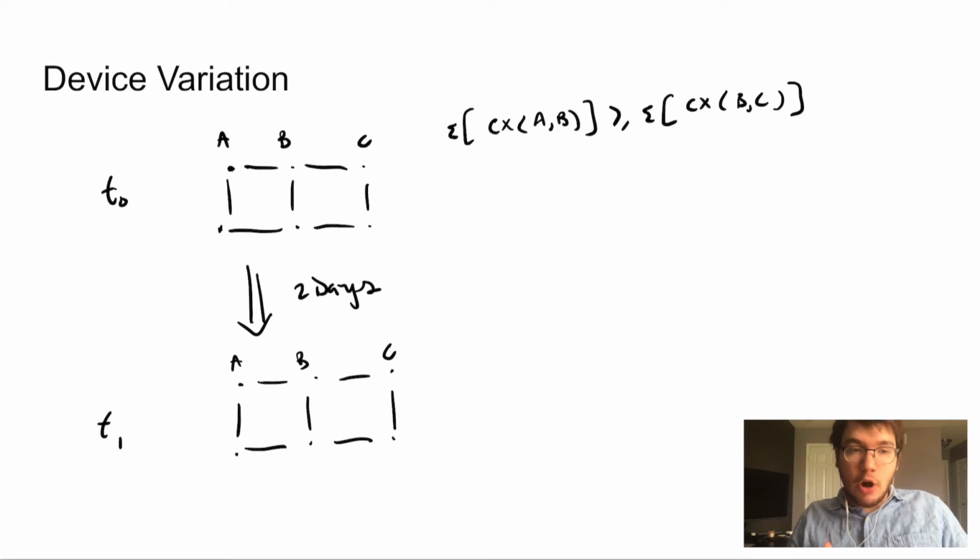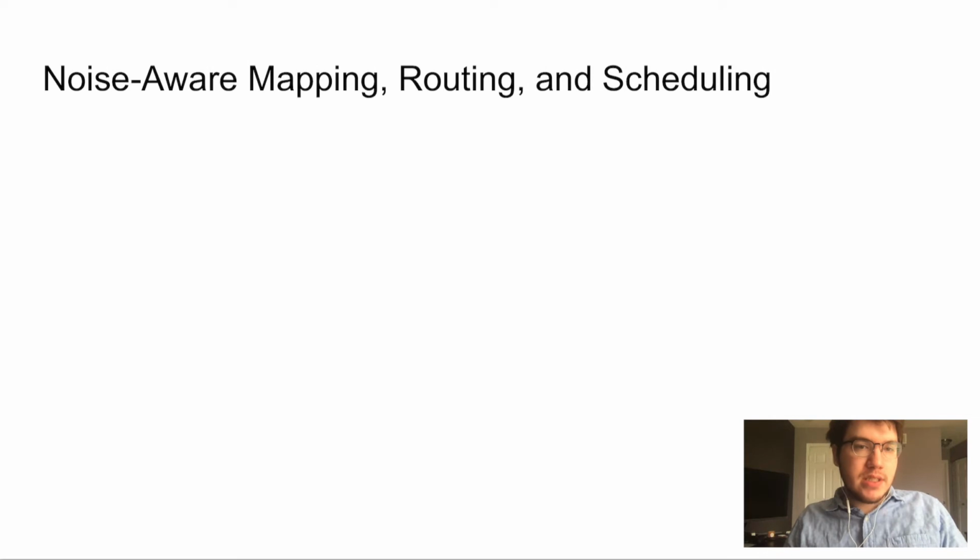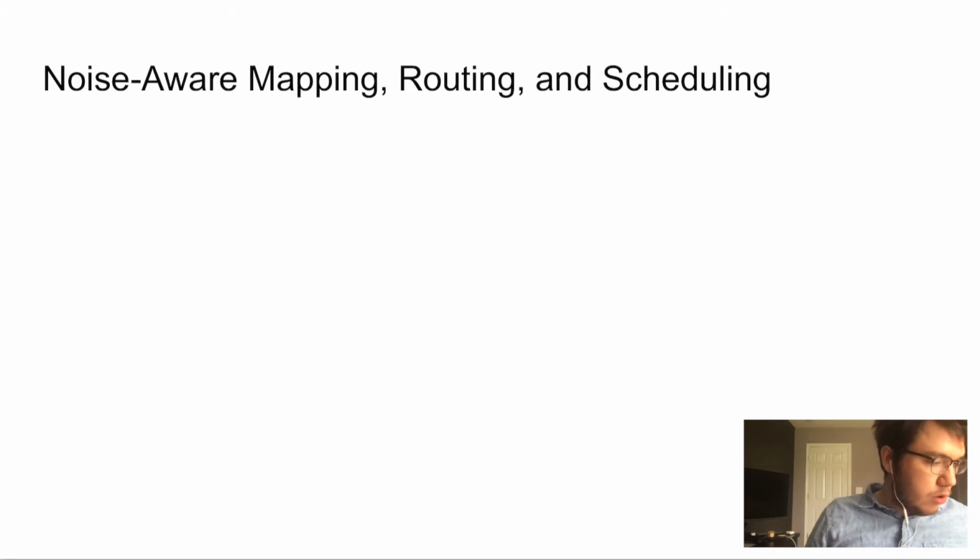Okay, so what can we do? We can adjust our strategies from before, our mapping, routing, and scheduling passes, to directly account for this variation, both in time and across the device. Okay, so let's look at some straightforward heuristics to solve this problem. In previous videos, we often accounted for the hardware connectivity graph.